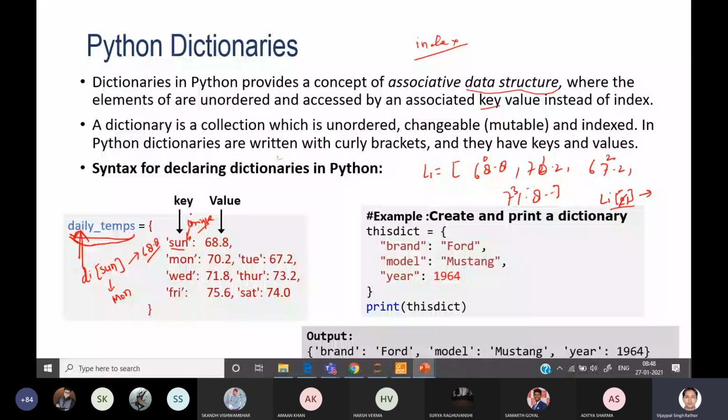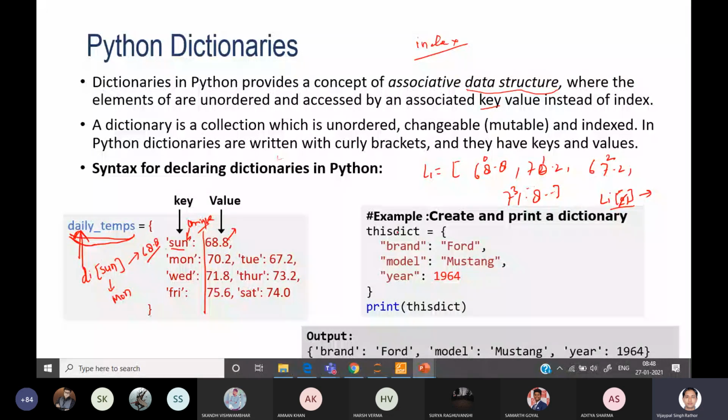This is another example of a dictionary. Here you can see brand is a key. The first element is a string, and the second is the value, which can be numeric or a string. The first value should always be a string, a constant value.